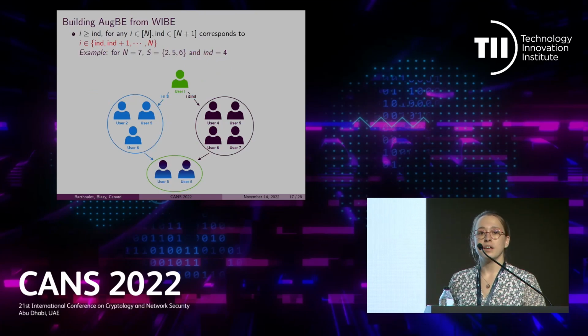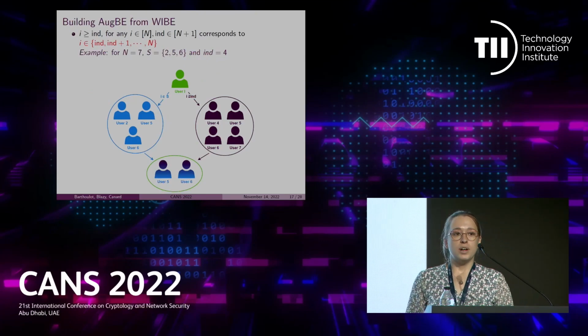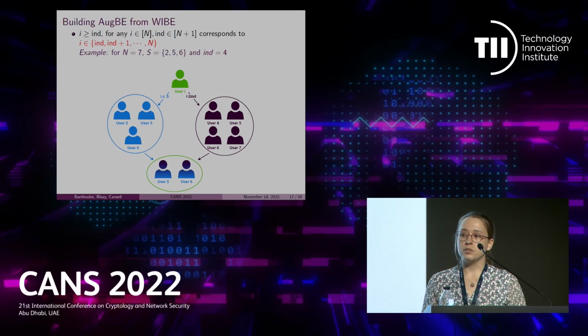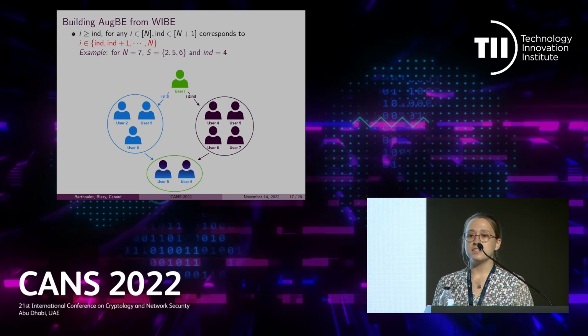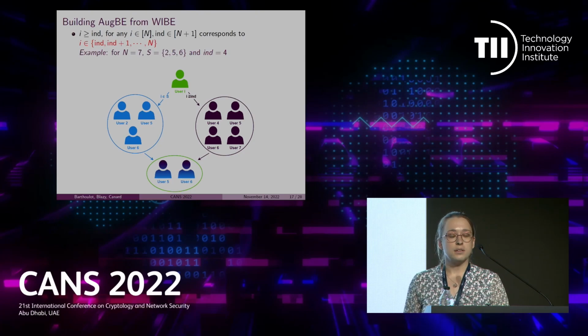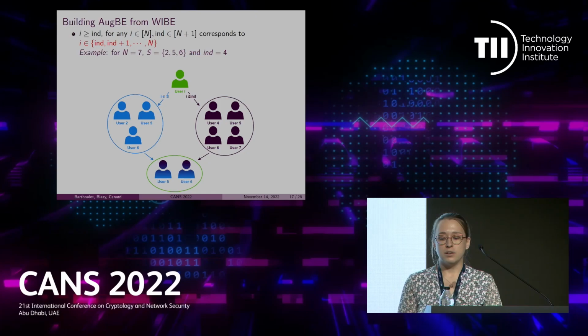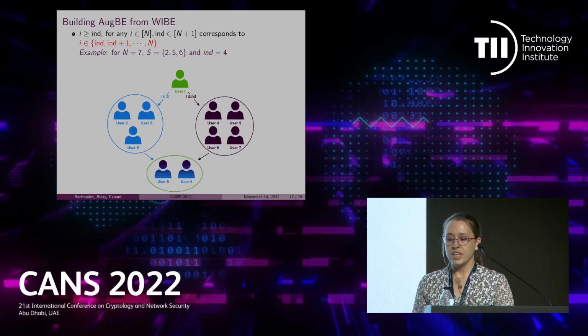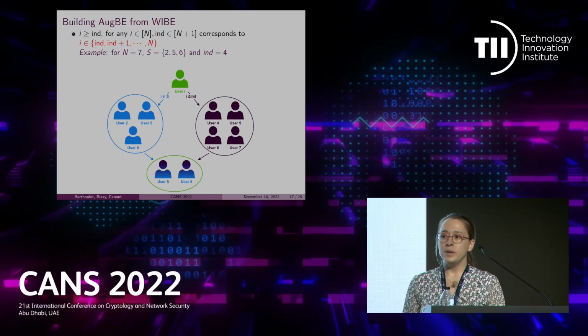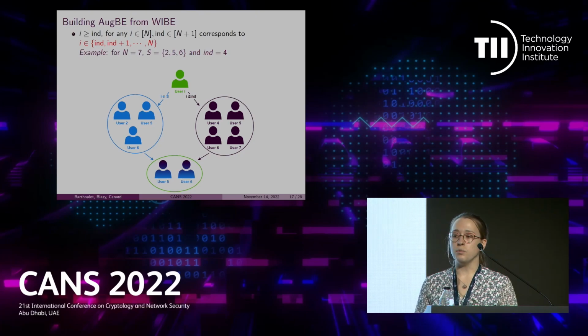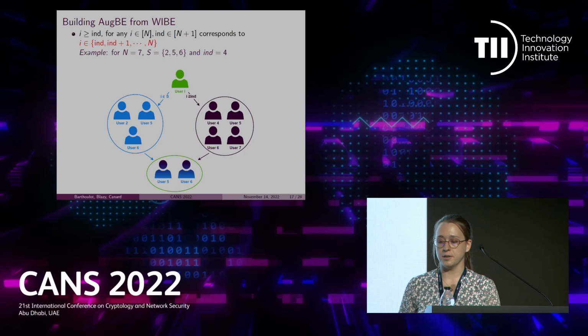So now, how can we build OGBE from WIPE? Well, we first need to have a look at the decryption condition of the OGBE, and especially at the last part of it, which is, I recall, i being greater or equal to int. Actually, i being greater or equal to int means, because of the conditions on the screen, that i belongs to the set {int, ..., n}. Thus, we can rewrite the OGBE decryption condition with only one set, which is the intersection of the set S and the set {int, ..., n}.